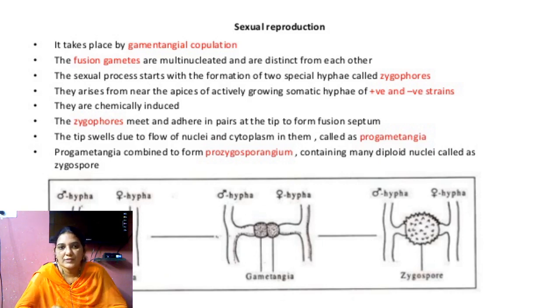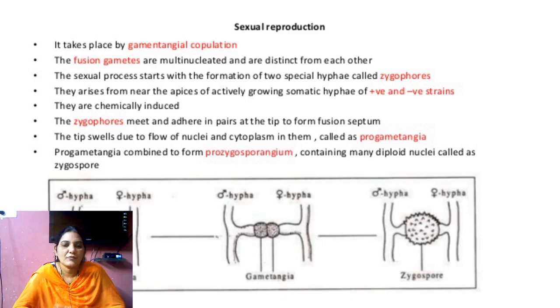We can see the second diagram, the second picture. They form one round shape structure, and then the plus strain and minus strain enter into that swollen structure.